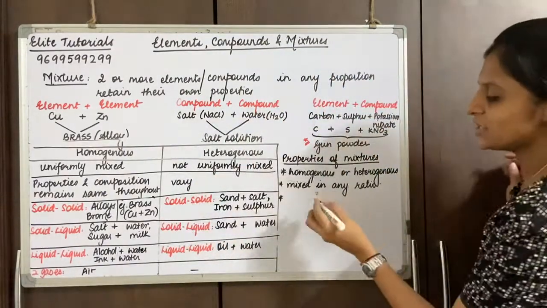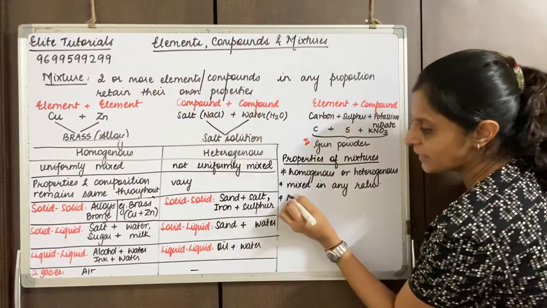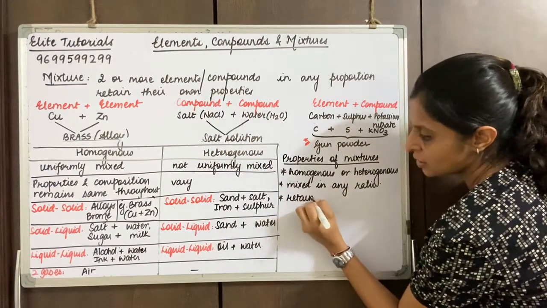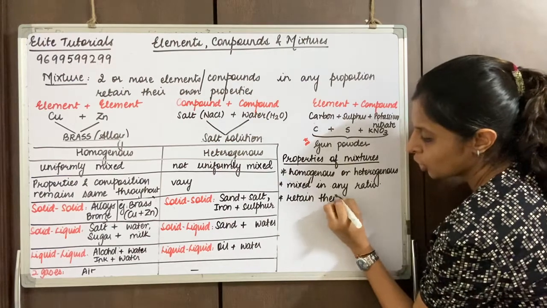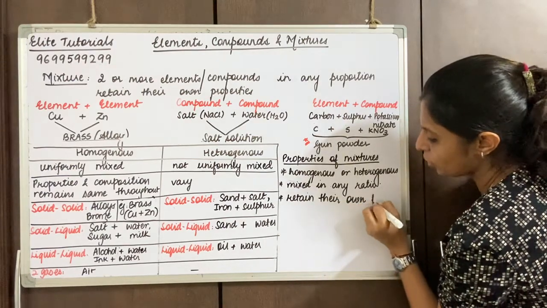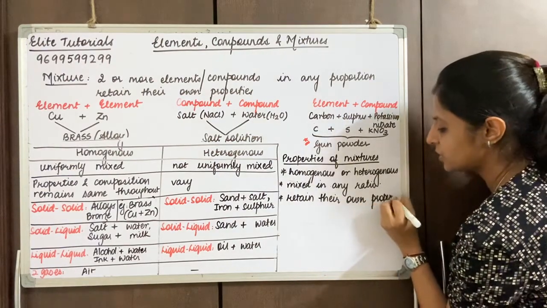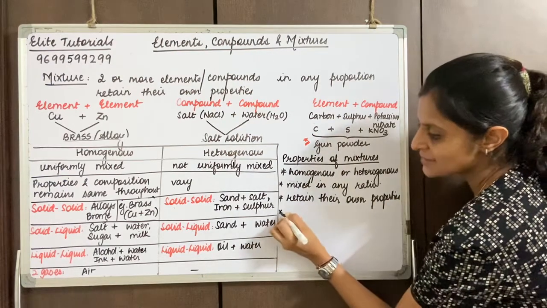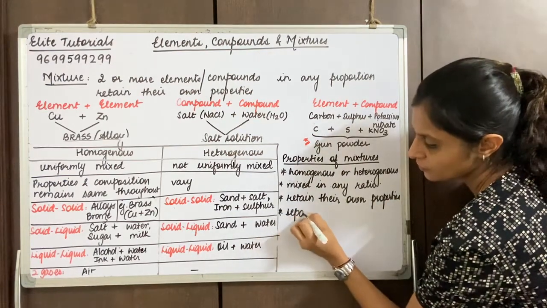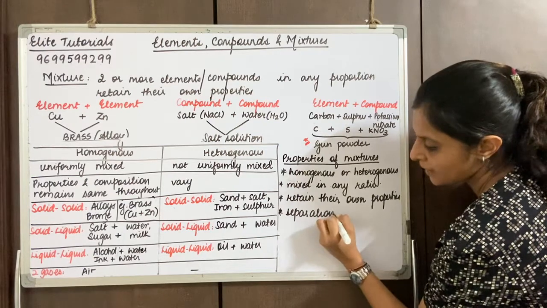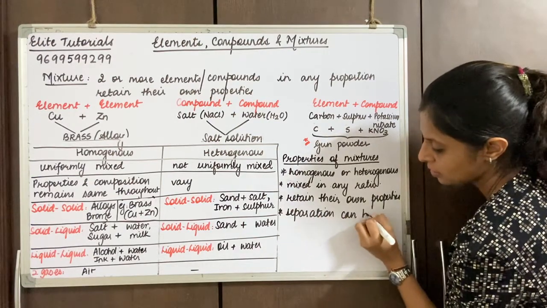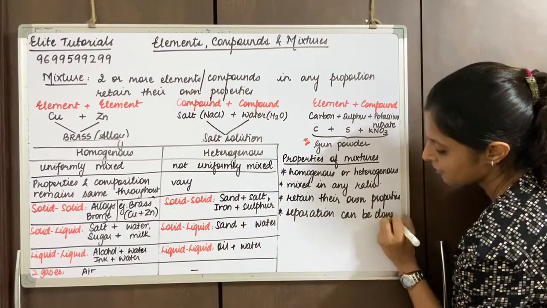So what do we say? They retain their original or their own properties, and separation can be done by physical means.